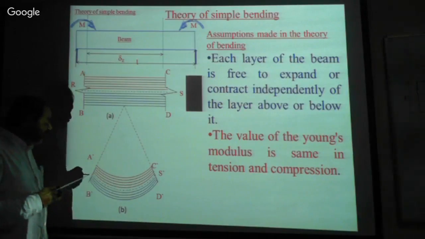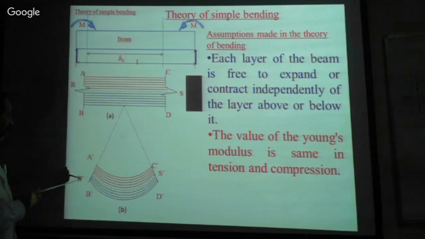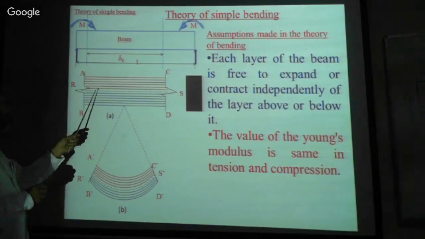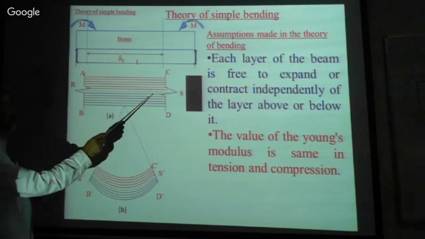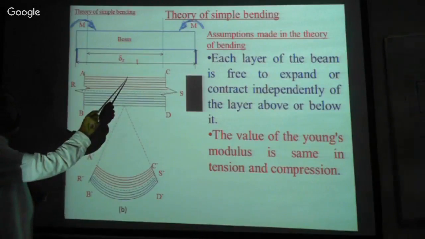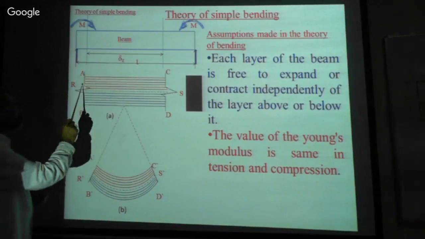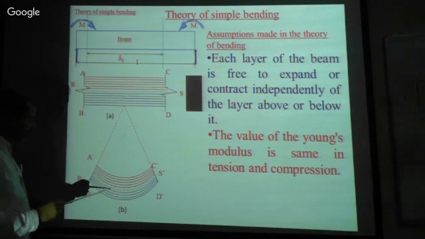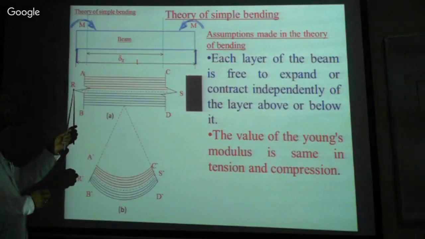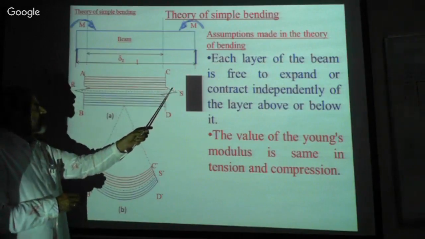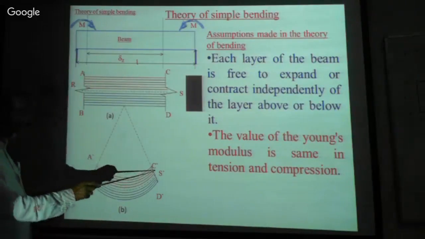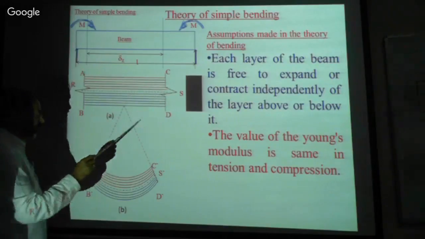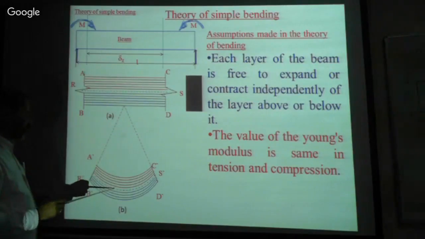Now when you read this R'S' layer, the RS layer remains the same length, isn't it? See here, all these layers have the same length, whereas here the length decreases. But this central layer, the RS layer, is the same length. This length and this length are the same.